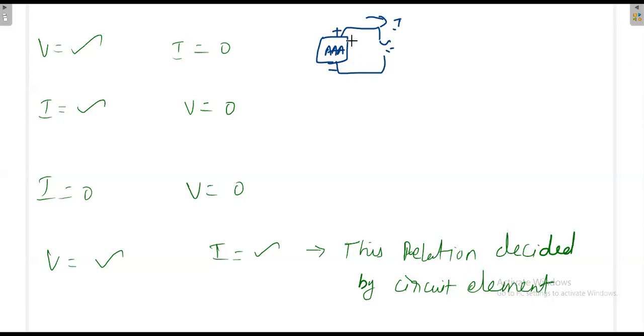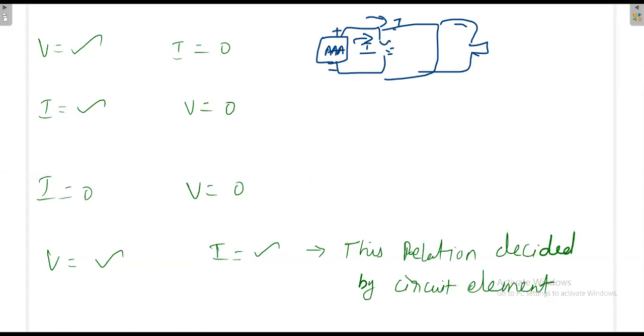I have some voltage, and some current is flowing. If I connect one more element, some extra current may flow. That means the voltage across the battery is constant anyway, and the current is decided by the other circuit elements. If I connect one more bulb, then more current will be drawn. The current increases. So the current and voltage could be anything; it is decided by the other circuit elements. Don't think that it is decided by some resistor inside the battery. It is not like that. For active sources and passive sources, the voltage and current relationship is really decided by the nearby circuit elements.